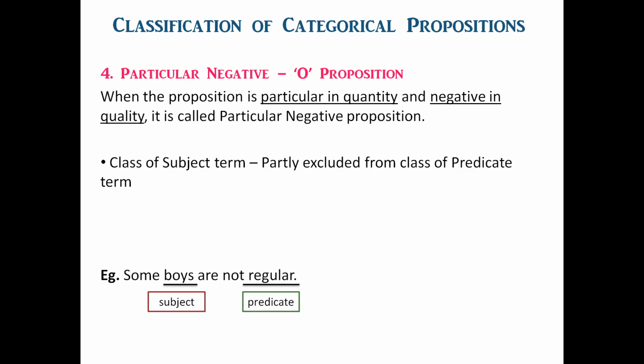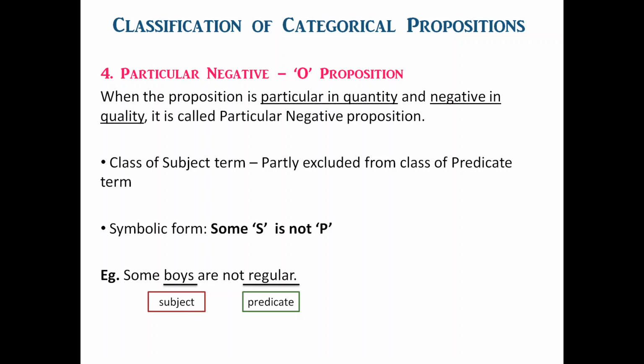Now the symbolic form of this proposition is Some S is not P, where S stands for subject term and P stands for predicate term. This proposition denies the relation of inclusion partly, that is partially. That is, one class, the class of subject term, is partly excluded from the class of predicate term.